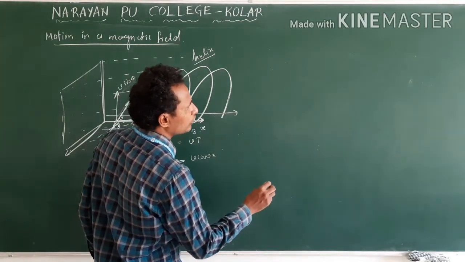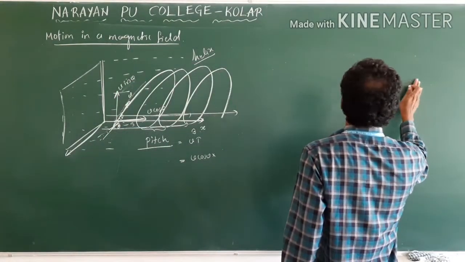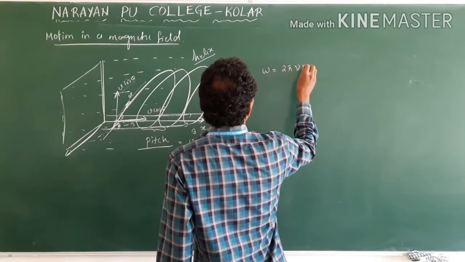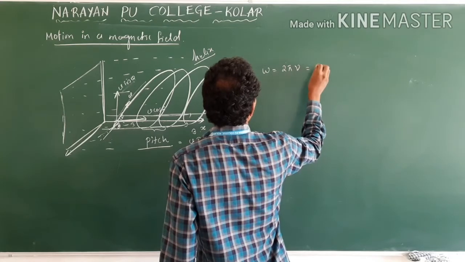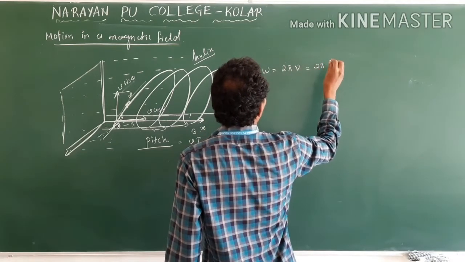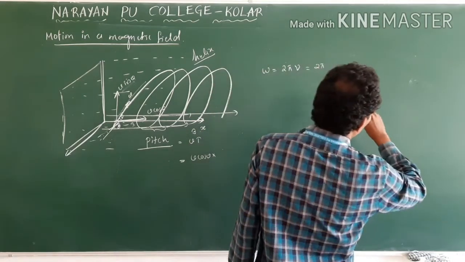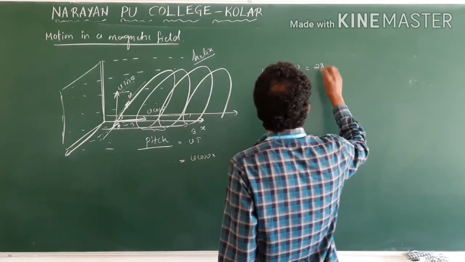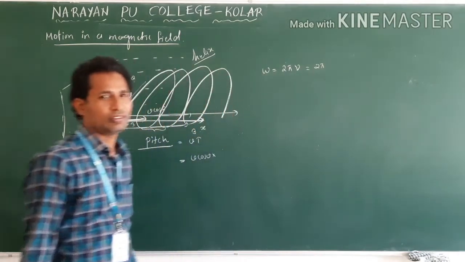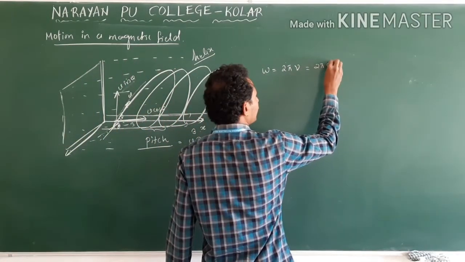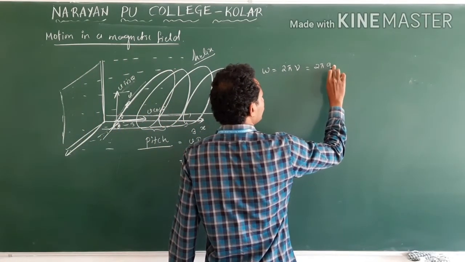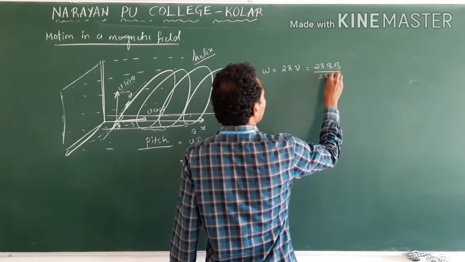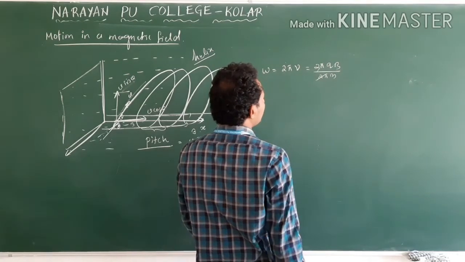We got omega is equal to, what was that? Omega is equal to 2 pi nu. So how do we write nu? 2 pi into qB by 2 pi m, the 2 pi cancel.